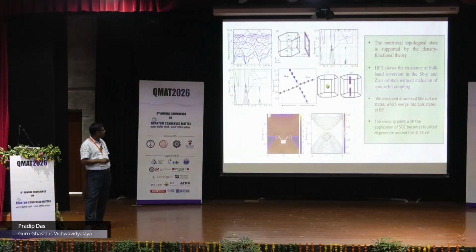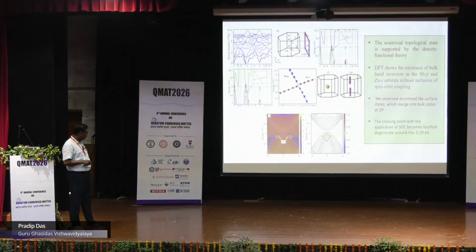And this is the Fermi surface DFT calculation done by Dr. Rambabu. Here we can see that we have a 3 crossing, and there is a Pauli inversion between the Sb p orbital and zinc S, and here we have a 4-fold degeneracy. These are the Fermi surfaces, and this is actually a slab calculation. This is the Dirac point, and this is actually our Dirac nodal line.